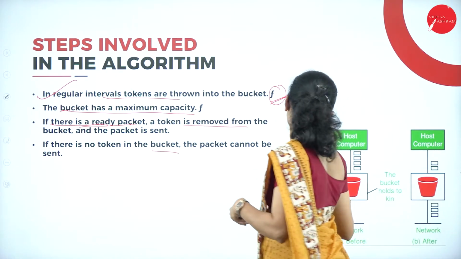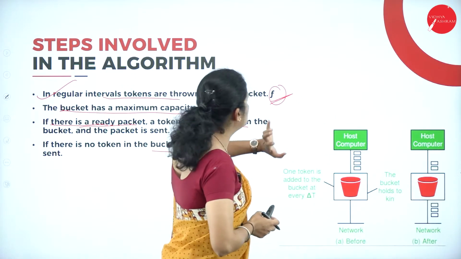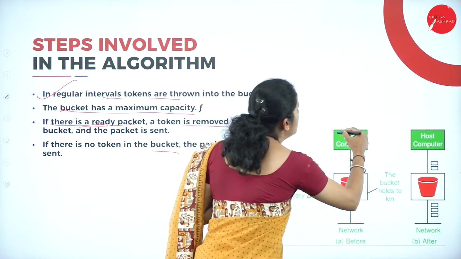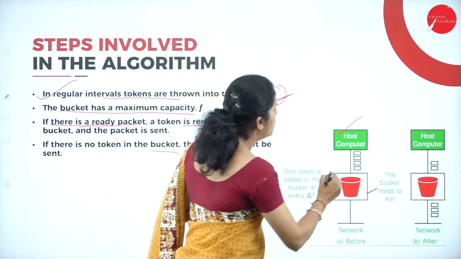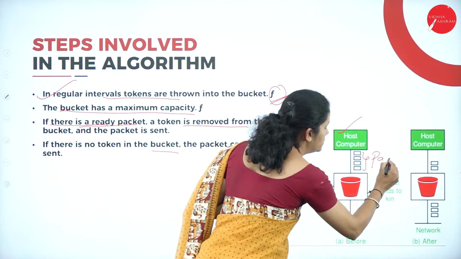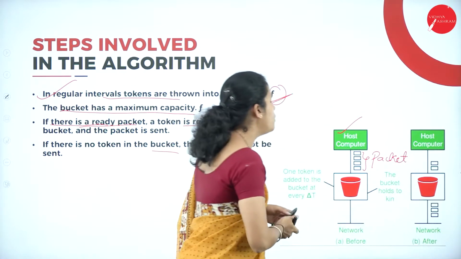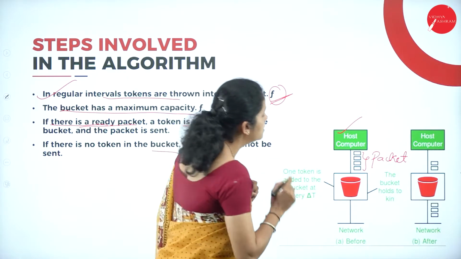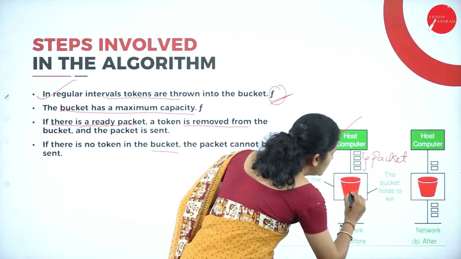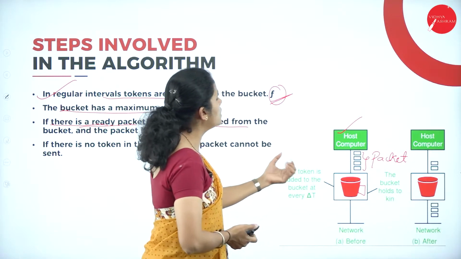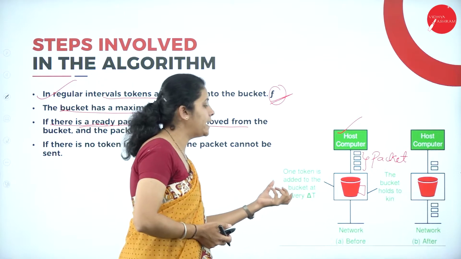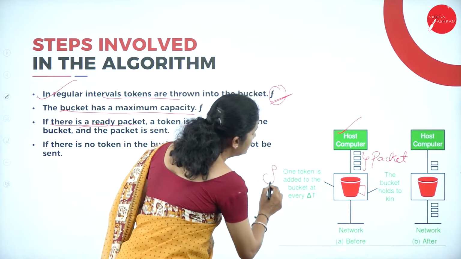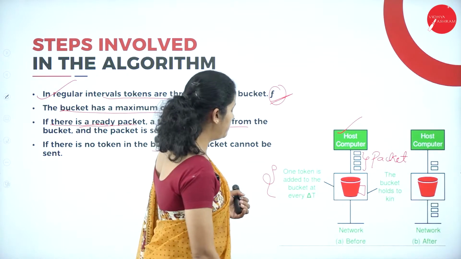So here consider the example. This example is going to illustrate the token bucket algorithm. Here the host machine is going to have 4 packets, and the size of the bucket, that means the bucket contains 3 tokens. The tokens are added to the bucket at every delta t. That means delta t is nothing but the time interval.